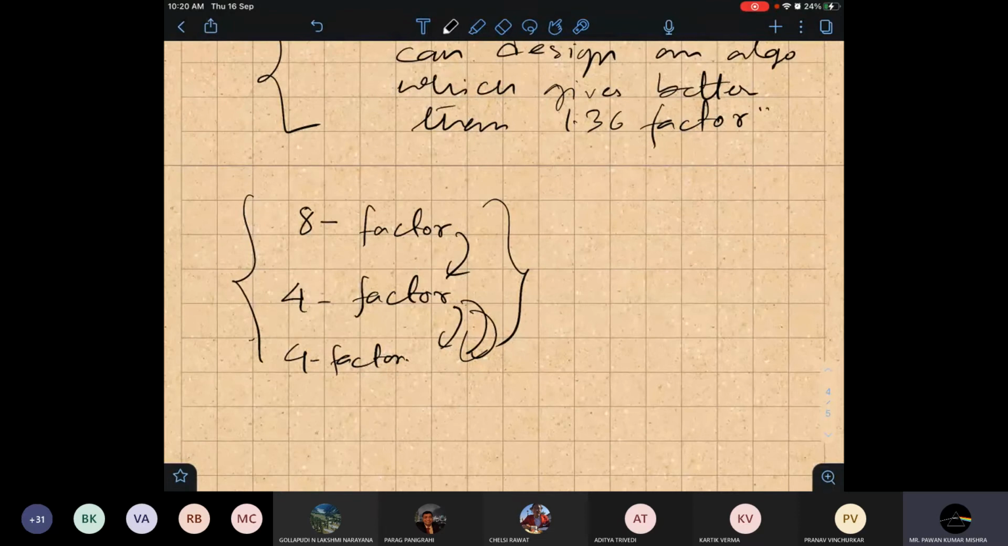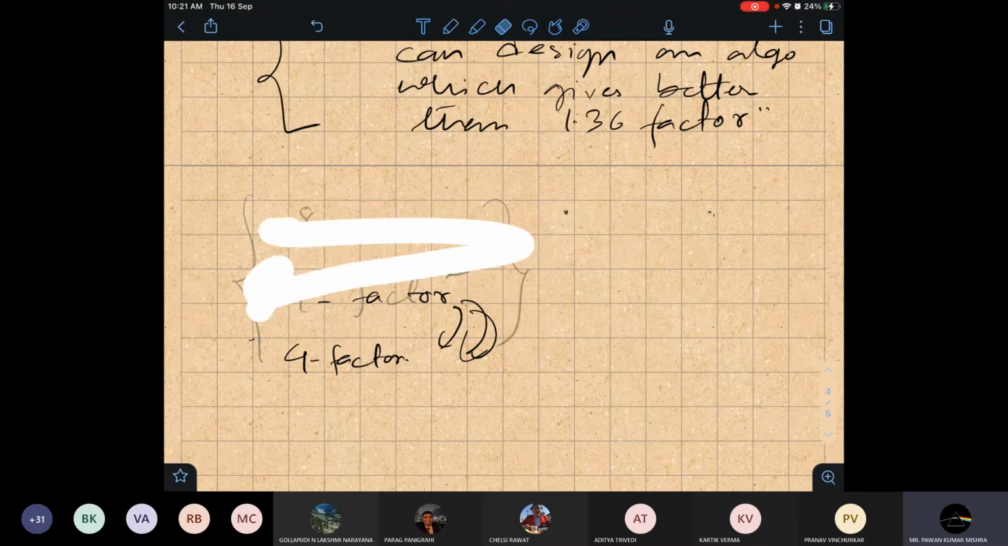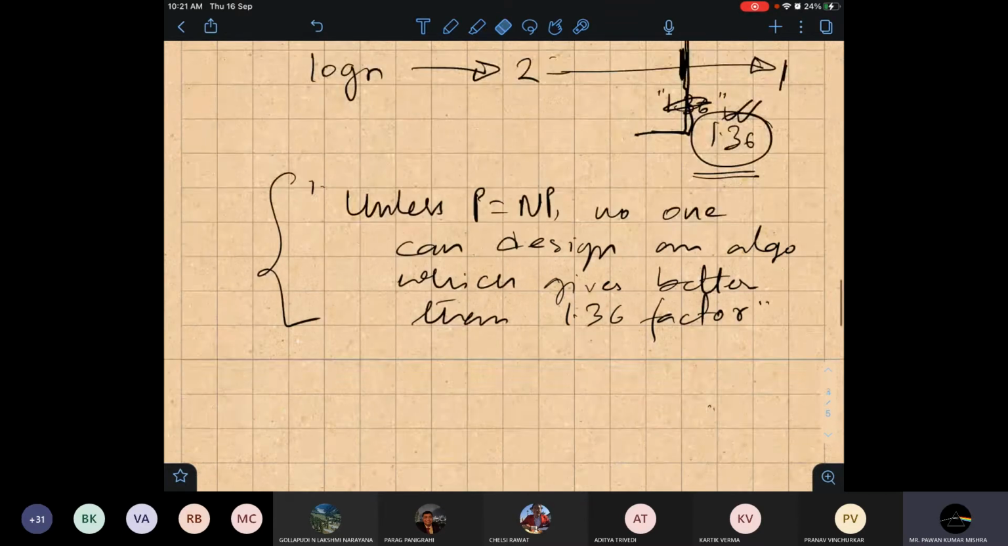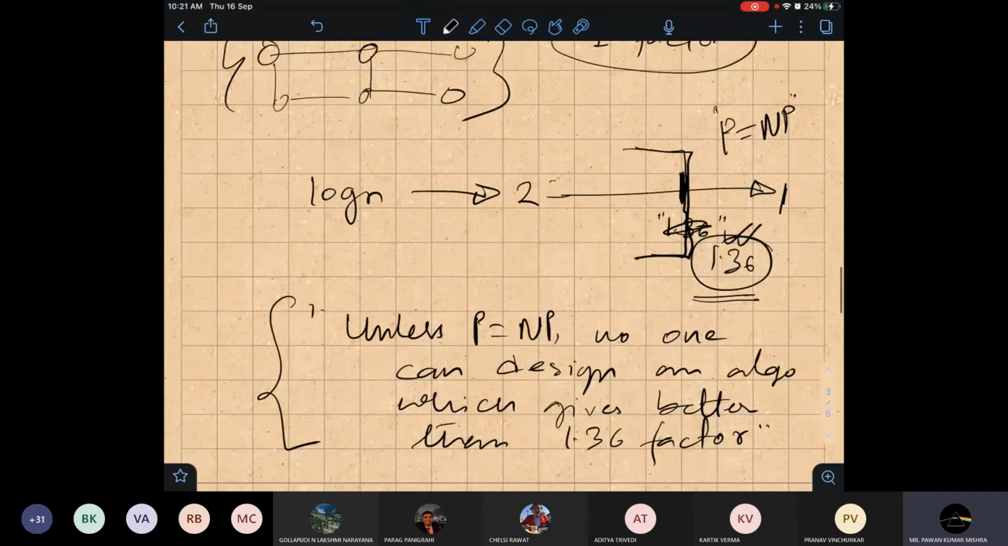Suppose for one problem, the k-center problem, people gave a 2 factor algorithm, and they also proved that we cannot do better than a 2 factor. These are called inapproximability results. Any doubt about inapproximability? You can ask me a question.